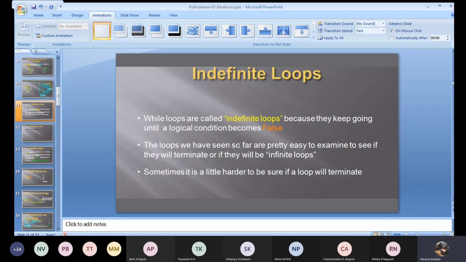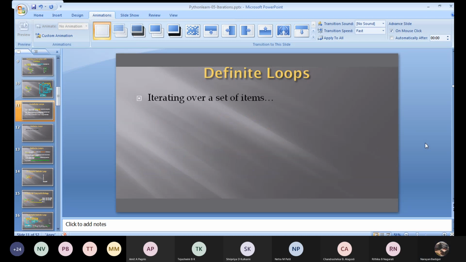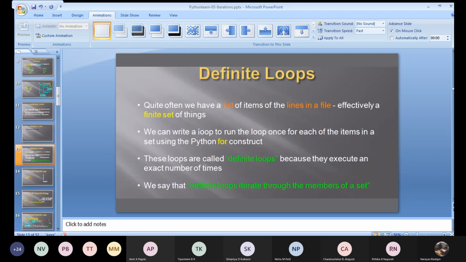Indefinite loops are the loops which will be executing till some logical condition becomes false. Sometimes they will be terminating or they will even go to infinite loops. Definite loops will be iterating over a set of items. Correct? So for example, if I consider an array,